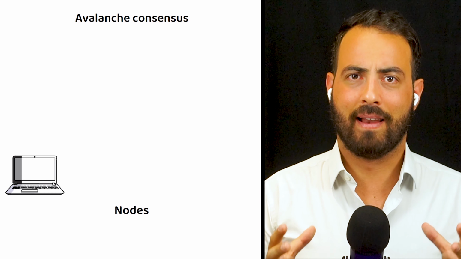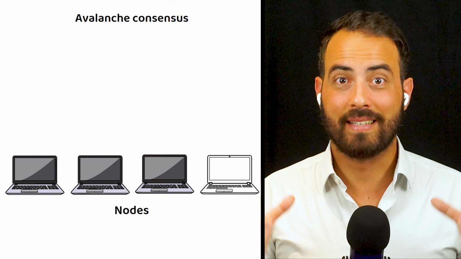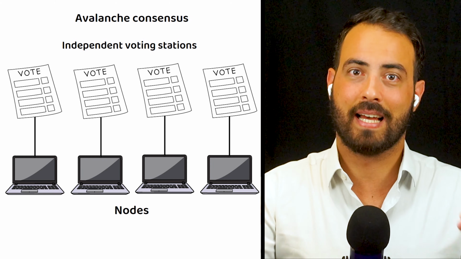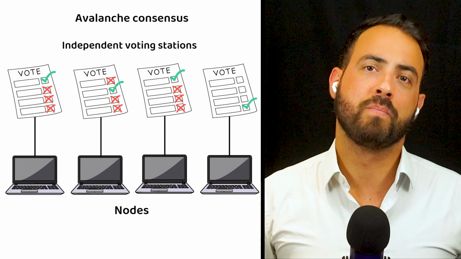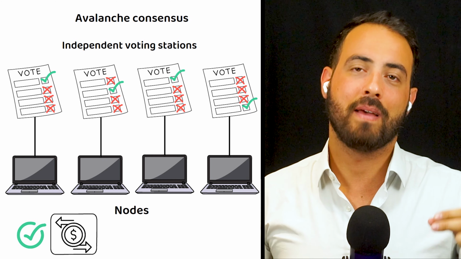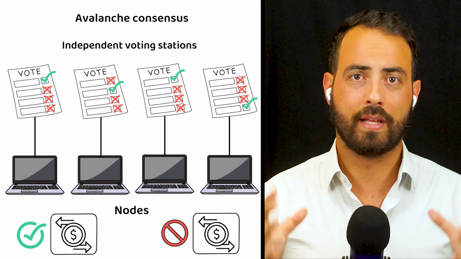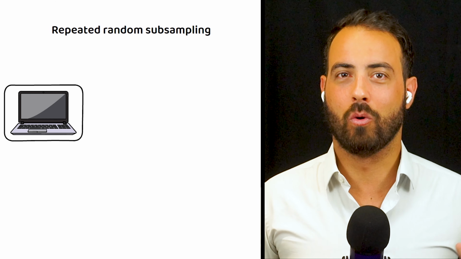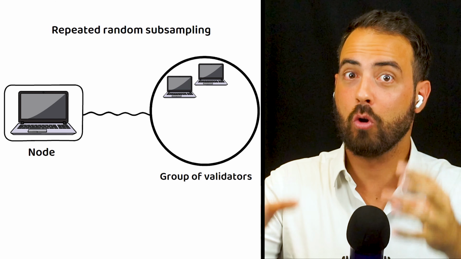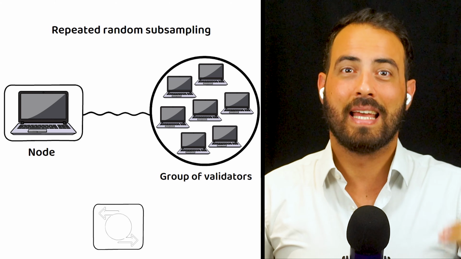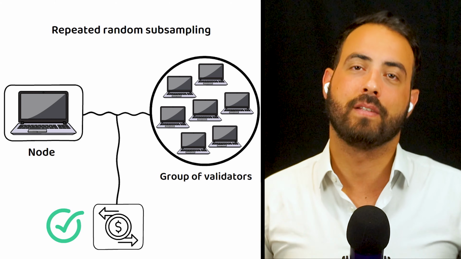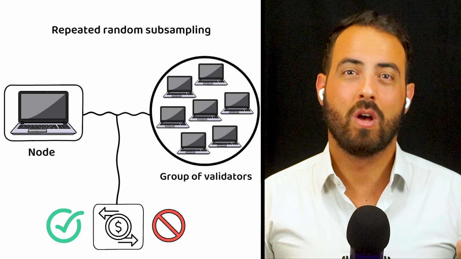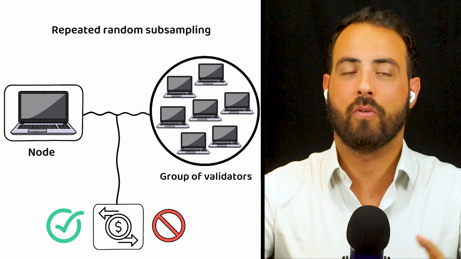To explain, Avalanche achieves consensus by effectively turning each node into an independent voting station that decides if each transaction should be accepted or rejected according to the validation standards set by the network. Avalanche's unique consensus uses repeated random subsampling, which is where a validating node arbitrarily selects a small group of other validators to decide if the transaction should be accepted or rejected. This process is designed to ensure a smaller margin of error while promoting scalability and high throughput for the network.